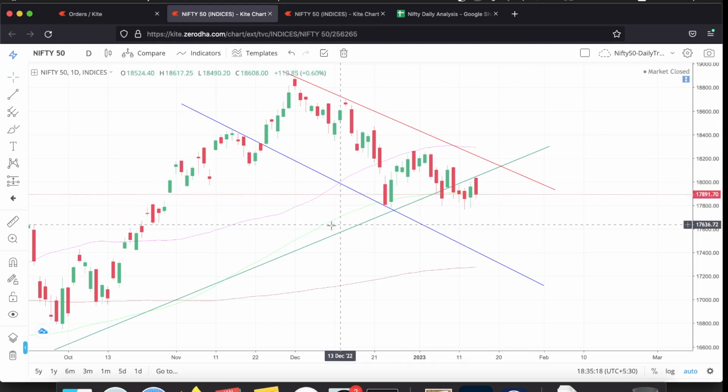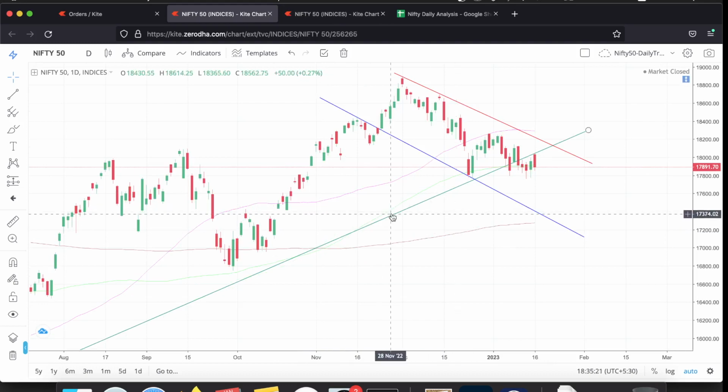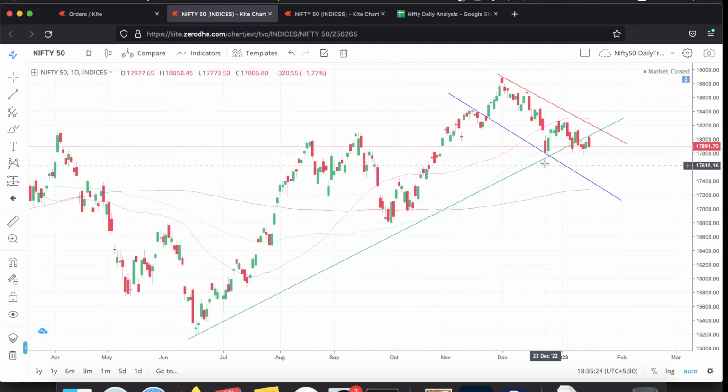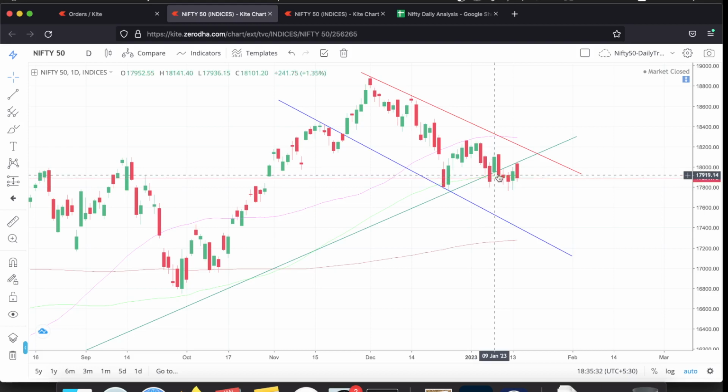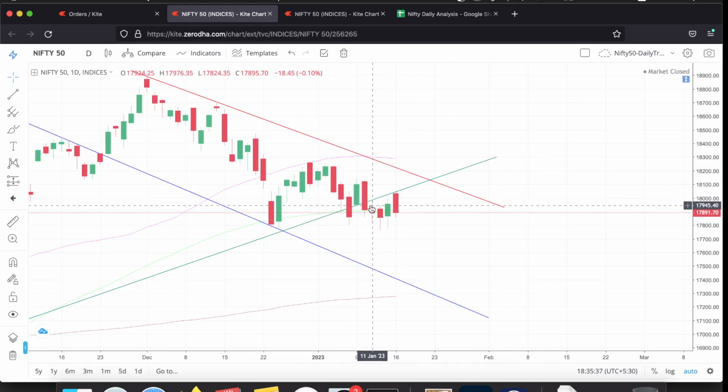Looking at the trend lines, I have mentioned earlier also that this rising line acted as a rising support until it broke down conclusively during two sessions, once on 6th Jan and once again on 10th Jan. After that, it kept on acting as a rising resistance line. On 11th Jan also, price dropped off after testing this resistance line. And today on 16th Jan, after opening gap up, price tried to go up, but it faced resistance around 17,950 from this rising resistance line, and it fell off.